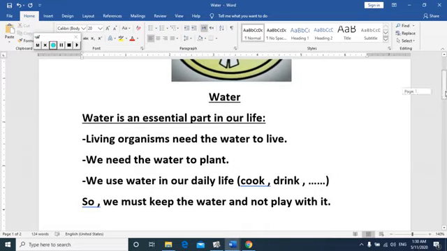Again, water is an essential part in our lives. Living organisms need the water to live. We need water to plant. We use water in our daily life, like cook, drink, and so on. So, we must keep the water and not play with it.